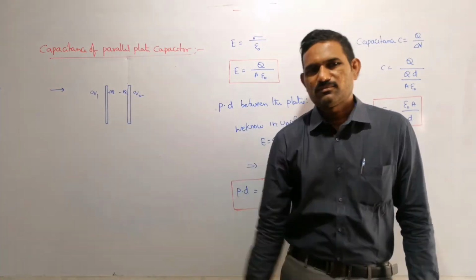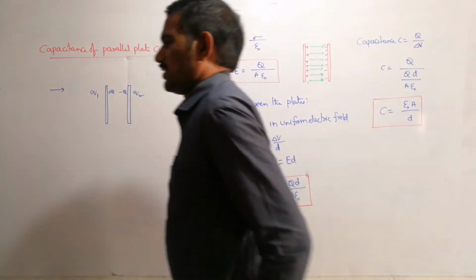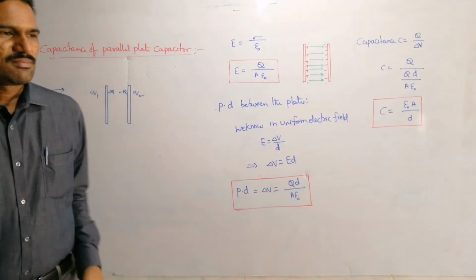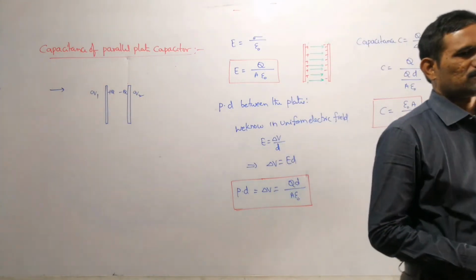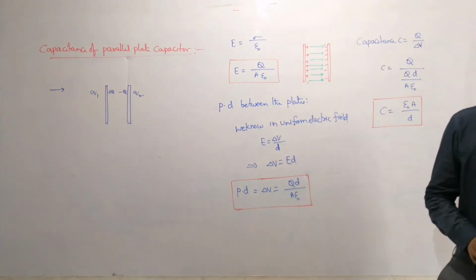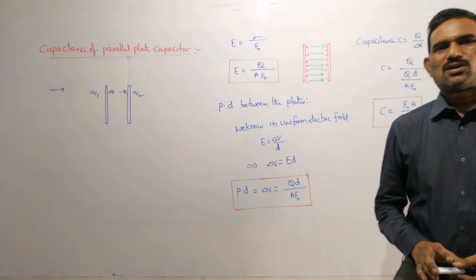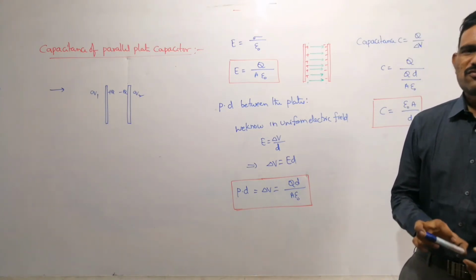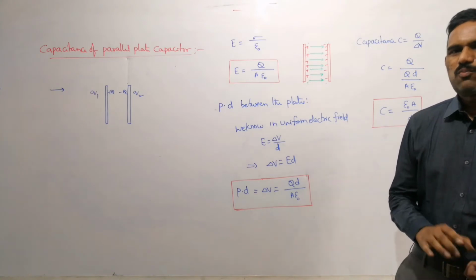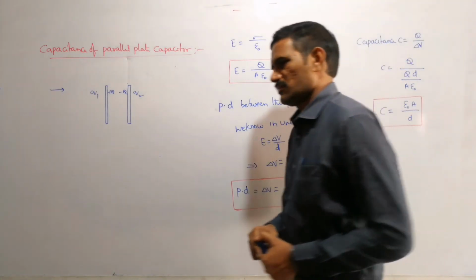And so write that the charge on the capacitor means the charge on the inner surface of the positively charged plate.